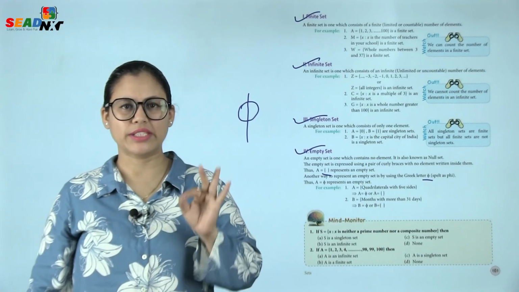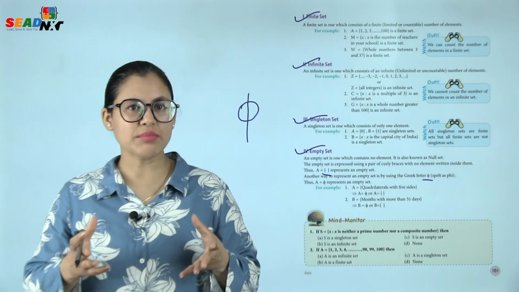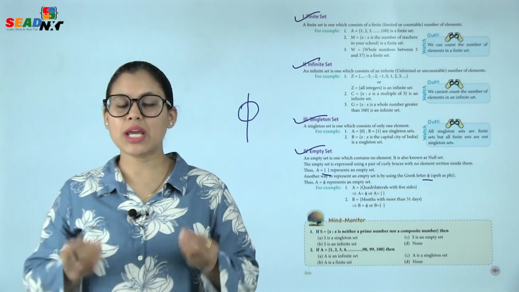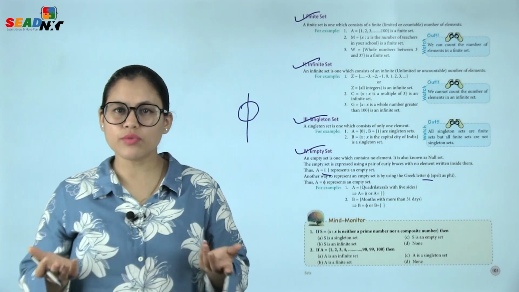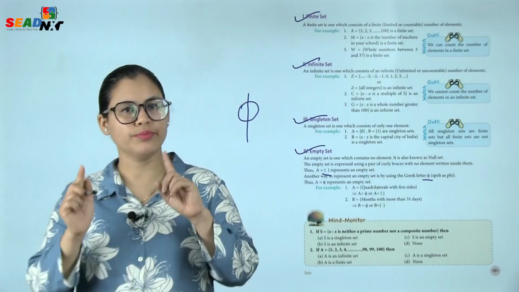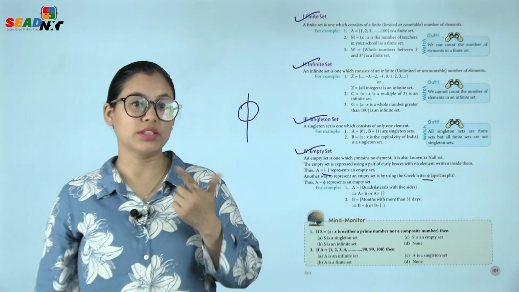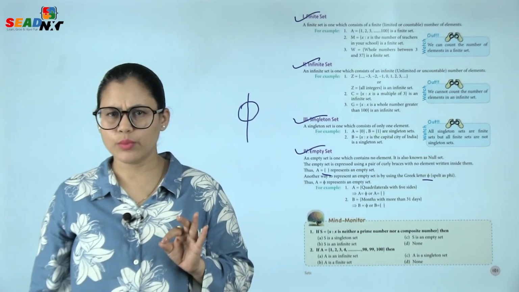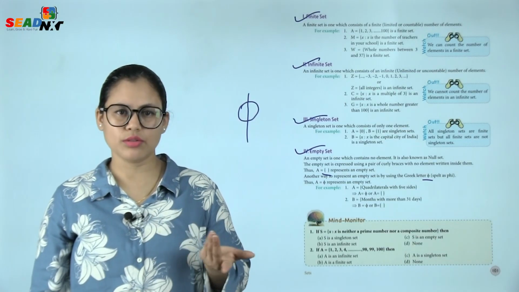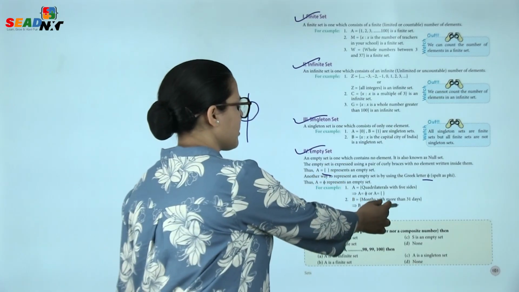For example, number 1, A is equal to quadrilateral with 5 sides. Quadrilateral means a shape having 4 sides. So, quadrilaterals with 5 sides is an empty set. Or A is equal to phi, or A is equal to empty curly braces. Number 2, B is equal to months with more than 31 days. Are there any months which are having more than 31 days? No. So, B is equal to phi or B is equal to empty set.